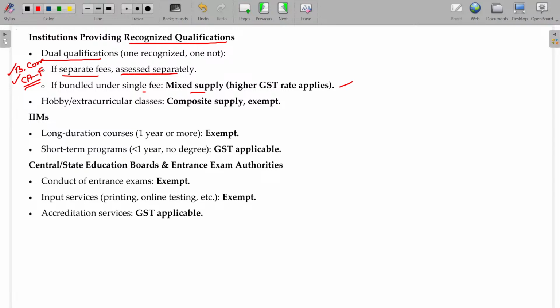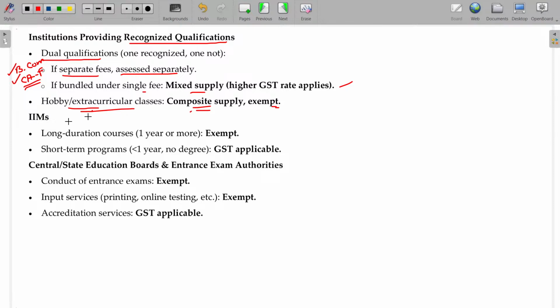Hobby and extracurricular classes are a composite supply, usually exempted, because that is also needed. To get qualified, not only do you clear the papers, you have to finish some extracurricular activities also to get the degree awarded. So those things fall under composite supply and are exempted.